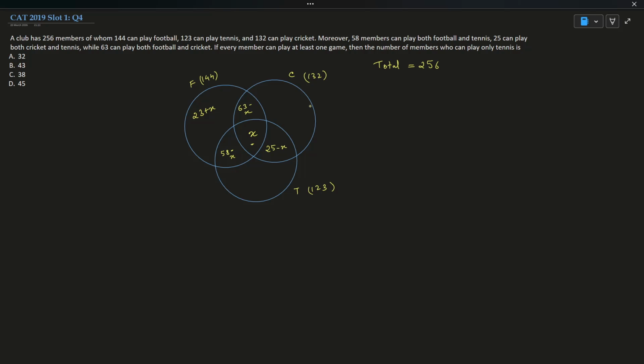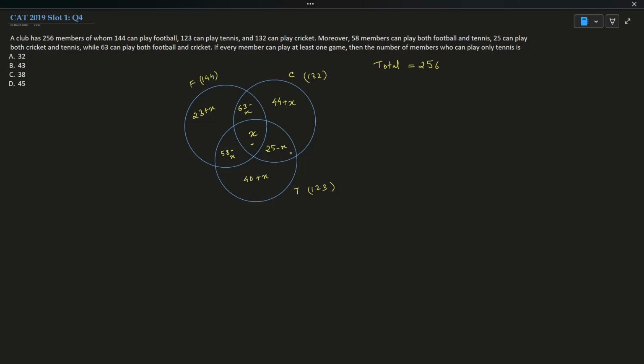132 minus 88 gives 44, so only cricket is 44 plus x. And for tennis, the other regions add up to 83, so 123 minus 83 will give me 40 plus x.